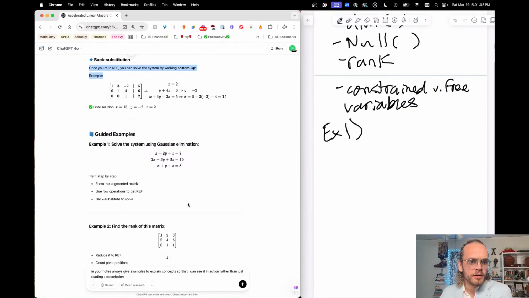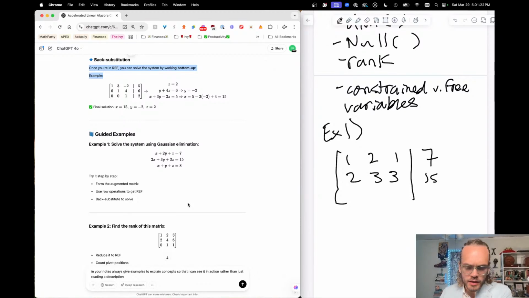Okay, example 1. So we have, I'm just going to write the matrix down. I have 1, 2, 1, 7. I have 2, 3, 3, 15. And I have 1, 1, 1, 8. All right, cool. So I first want to get the bottom left digit in the matrix to be 0. So what I'm going to do is adjust my microphone a little. I'm going to go row 3 minus row 1. Let's hope that doesn't mess stuff up.